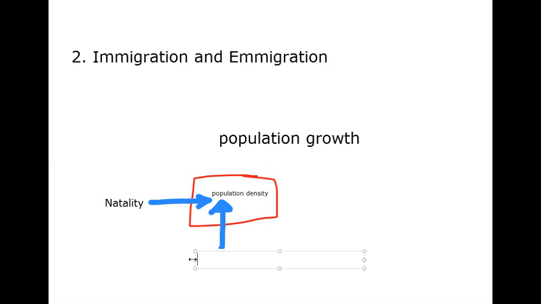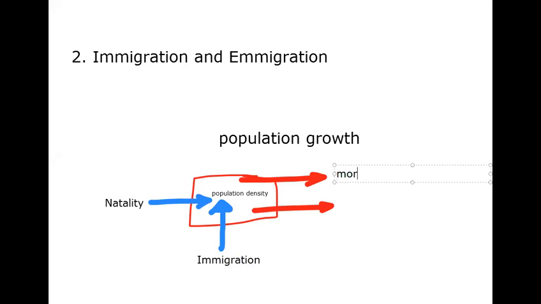Okay, natality, I'm writing, immigration. So if I want to write emigration, how should the arrow mark be? Outside. Yeah, outside. The two factors which are decreasing the population, what are they? Mortality and emigration. Mortality and emigration. Okay. This is a bigger box we'll find in the textbook.